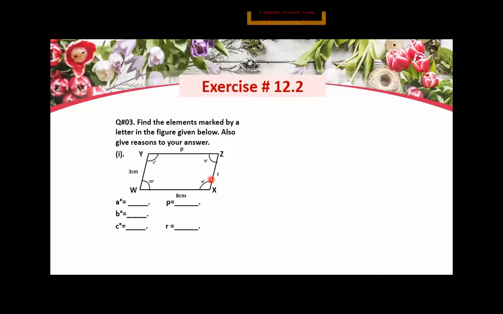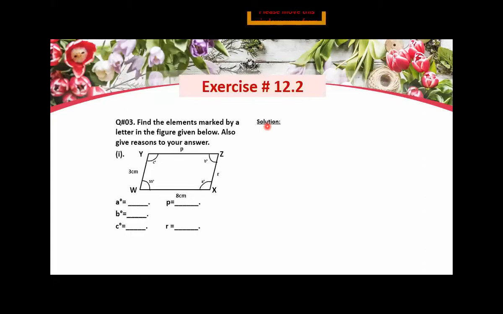So what you will do, first you will solve the question. Okay, first you will find out these different values, and then you will draw this figure in your copy according to the given measurements, and I'm going to show you how you will draw this figure. Understand? Now, what you have to do first, you have to find out element A, then element B, then element C, then P and R. But before starting that, first you will write down the heading of solution on red line.